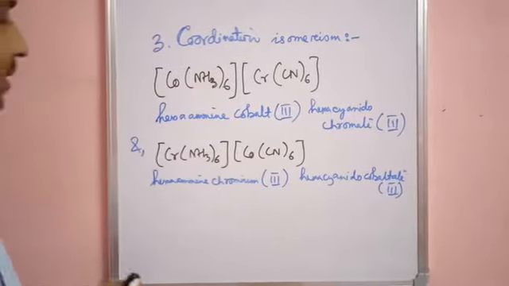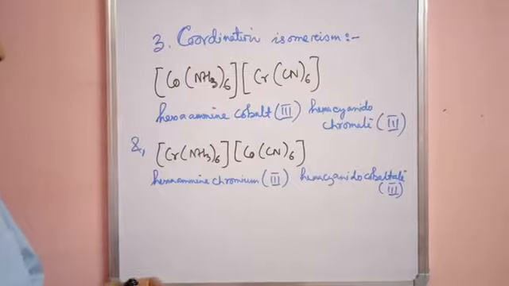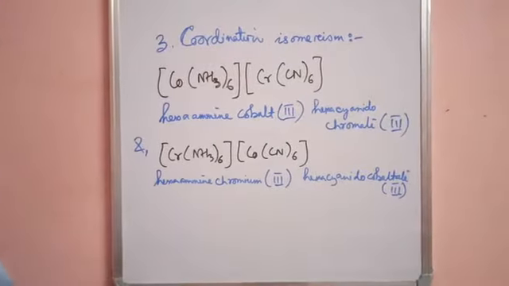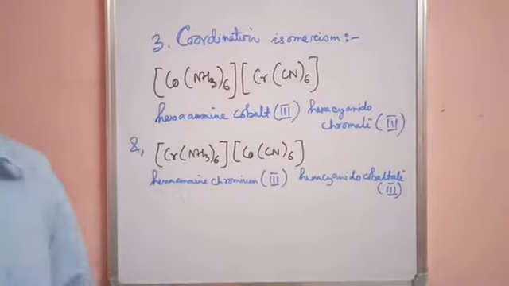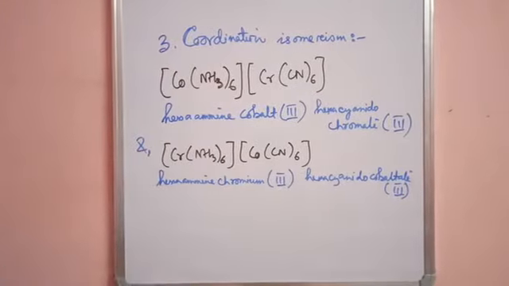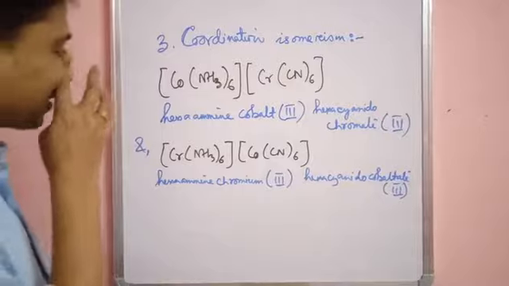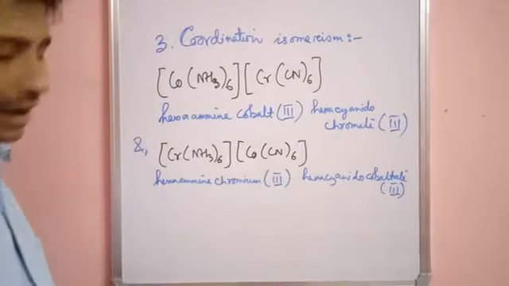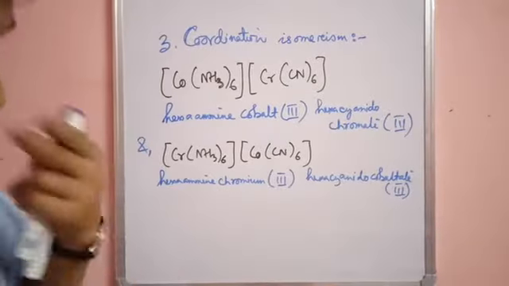So these two compounds are coordination isomers because they have the same molecular formula and contain both cationic and anionic complexes, and the isomers differ with respect to the distribution of ligands. So this is all about coordination isomerism.